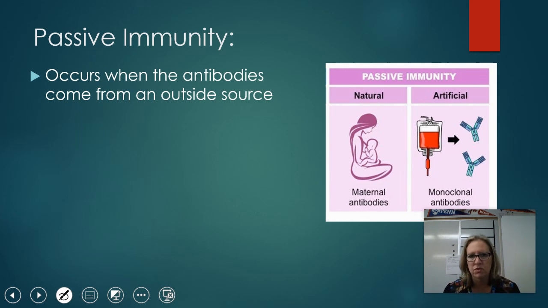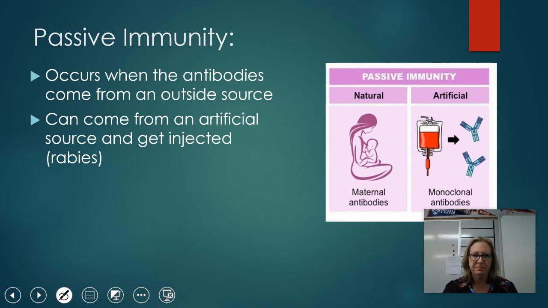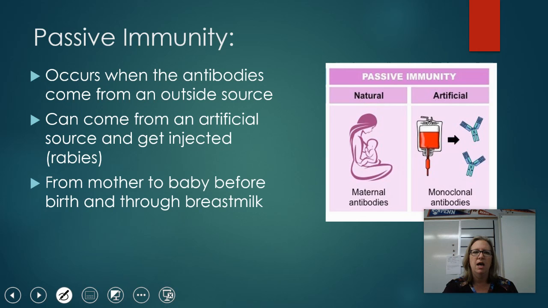The other type of immunity is known as passive immunity, and this is when the antibodies come from an outside source. You can be given antibodies. Part of the treatment for coronavirus, for COVID, is an antibody treatment, okay? That would be passive immunity, kind of stimulating your own immune system to help with that. If you are exposed to rabies, they give you antibodies for that. It takes too long for your body to produce antibodies for certain diseases, and so the medical professionals will give you antibodies. Like I said, rabies there.